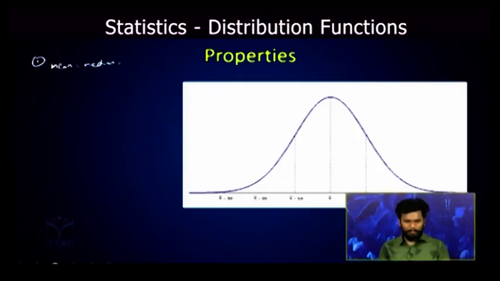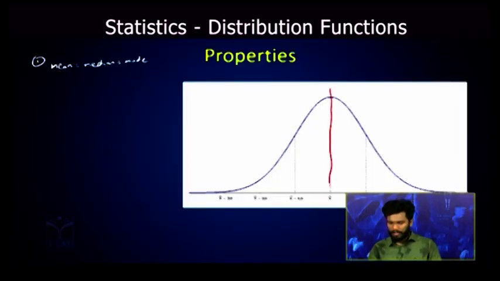Now we will see the properties of this normal distribution. We have mean is equal to median is equal to mode in the normal distribution. Now see the graph here. When you plot the normal distribution function in the graph, it is perfectly symmetrical and bell shaped, and it is symmetrical about the mean, that is x bar. Same here, it is the line of mean is equal to median, which is also equal to mode.